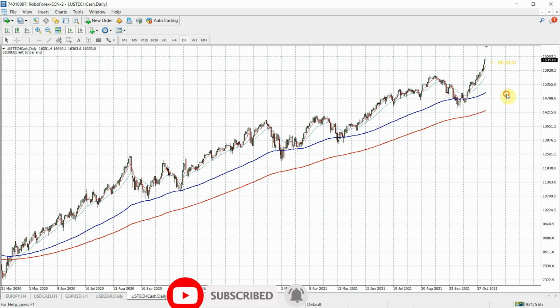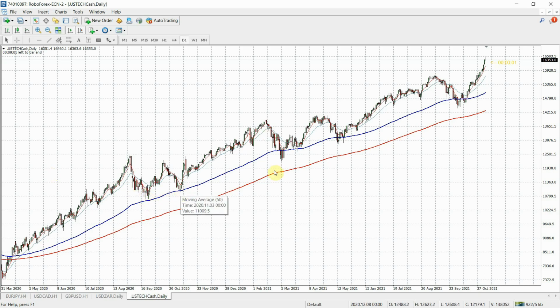So what we're expecting is a pretty nice continuation of this momentum. And then later we could have a nice retest back to this 50 moving average, but the retests are not going to be so perfect like we had here. We had a nice perfect retest here, but you could see that it's not always perfect. So when we have a retracement, it's not going to be so perfect like we expected, and you may put a penny order there. It might go in deep a bit before continuing its uptrend. But that's what we're expecting for this coming week.